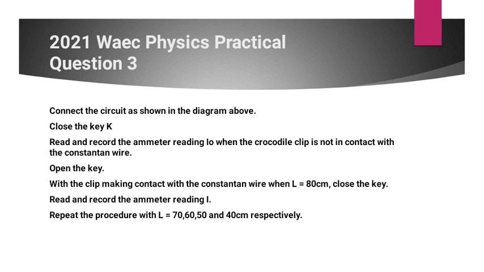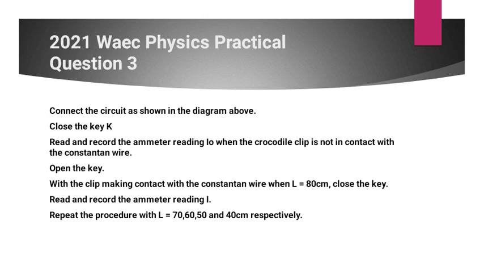Now, open the key. Then you can use the crocodile clip to touch the constantan wire at a length L equals 80 centimeters. Don't forget, the length of the constantan wire given to you is 100 centimeters. Then at the 80 centimeter mark, you use your meter rule, because you're going to be given a meter rule, to measure 80 centimeters.